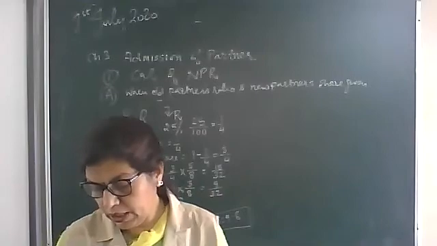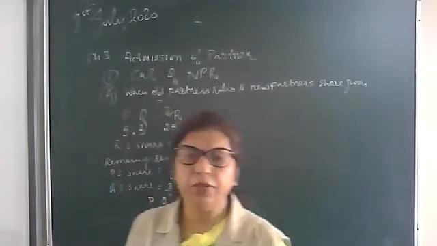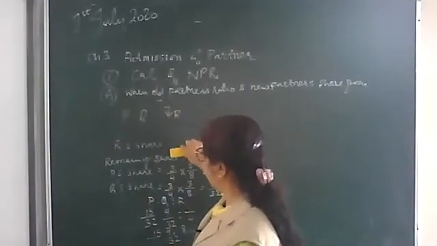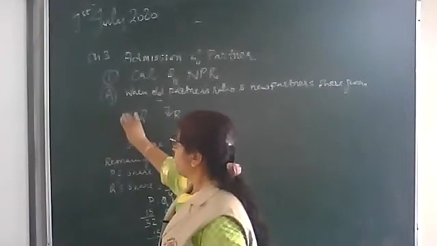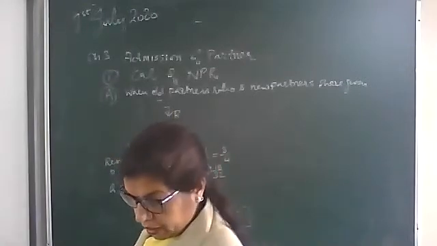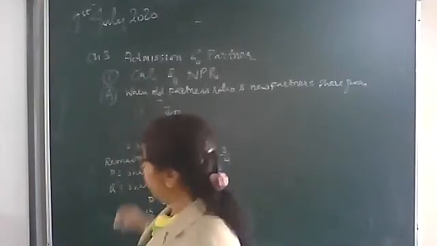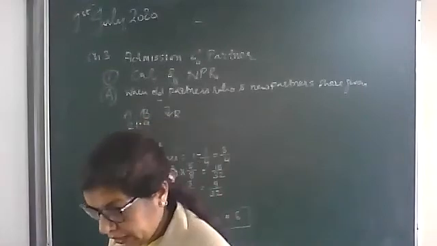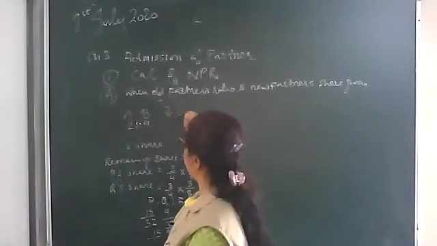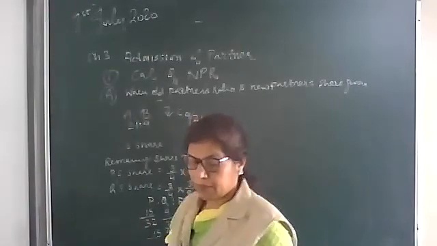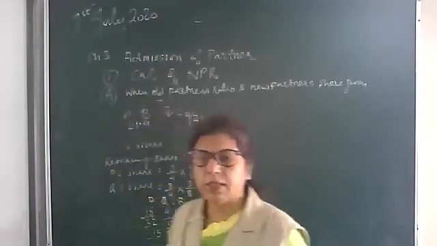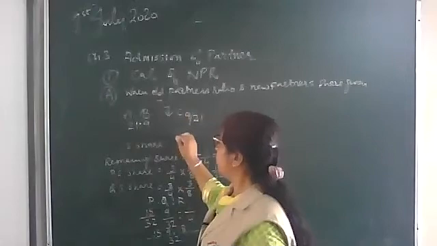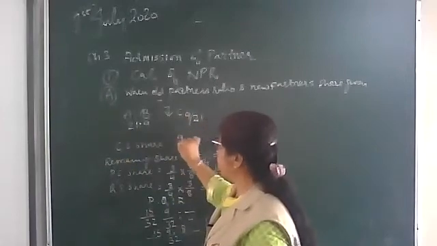See, A and B are partners in 21:9. This is a little bit difficult, but the steps will be the same. A and B are partners in 21:9 and they admitted C for 9/21 share. 9/21 means if the firm earns 21 rupees, they will give 9 rupees to C. So here C's share is given as 9/21.